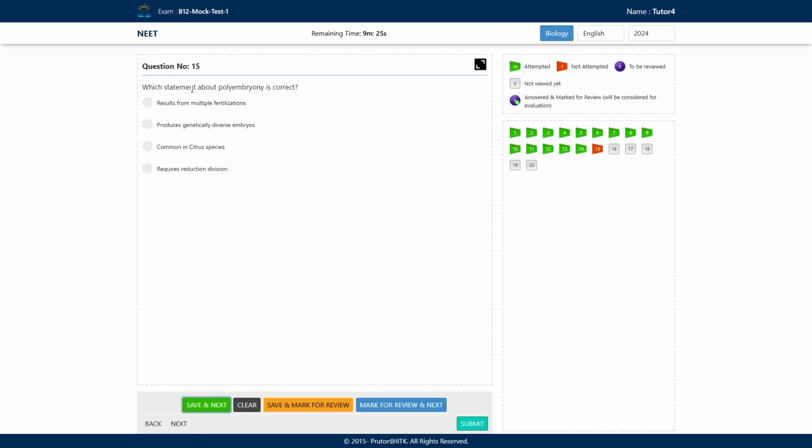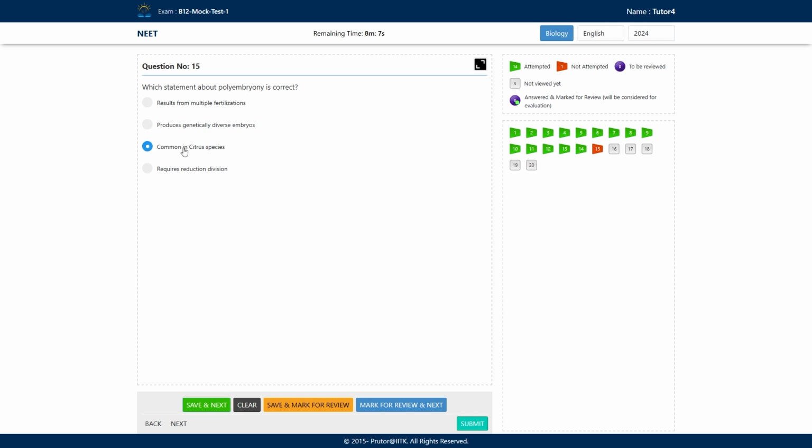Now which statement about polyembryony is correct? Okay, you have to choose the correct statement, true statement here. What are the options? Option number A, results from multiple fertilization. Option number B, produces genetically diverse embryos. Option number C, common in citrus species. And option number D is requires reduction division. So what is the correct answer here?